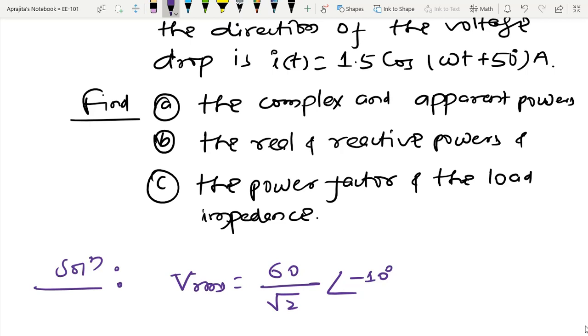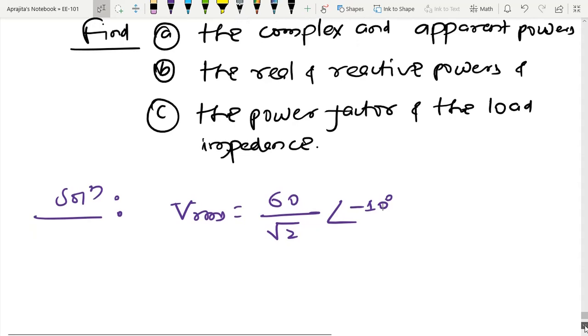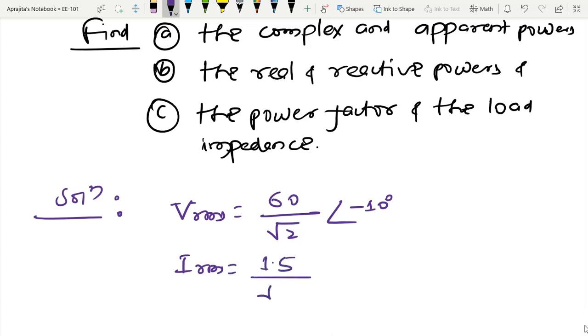Similarly for the current, IRMS equals the maximum amplitude by √2, and our phase angle is 50 degree.